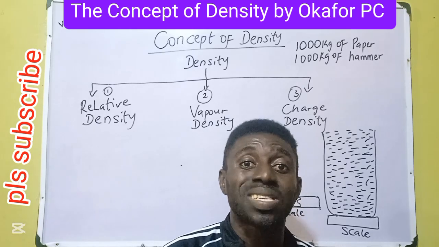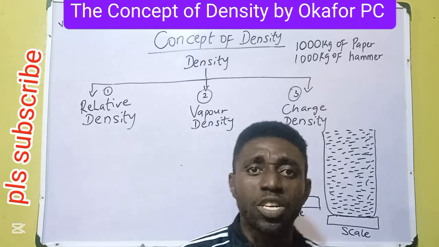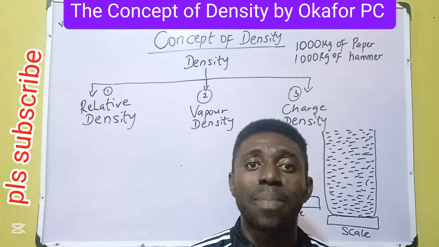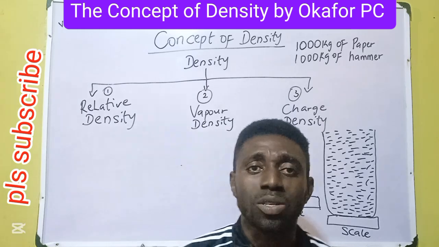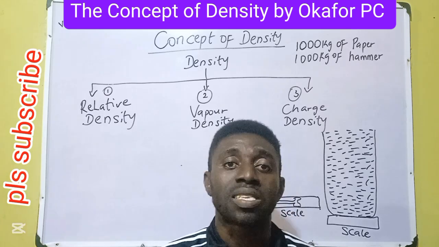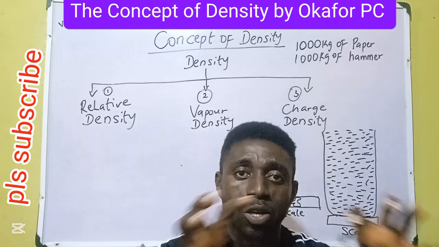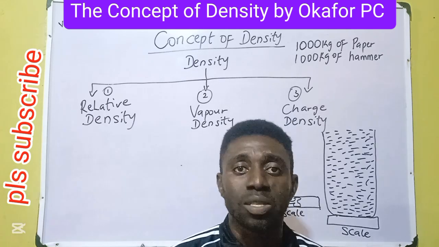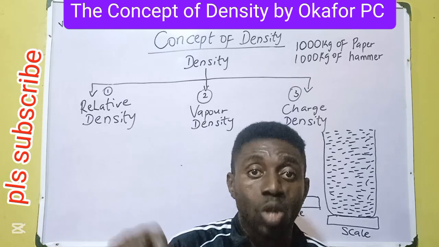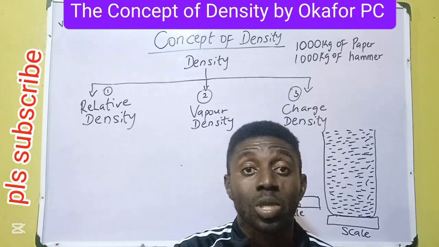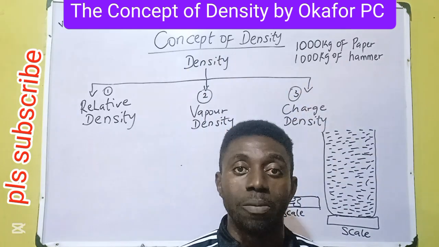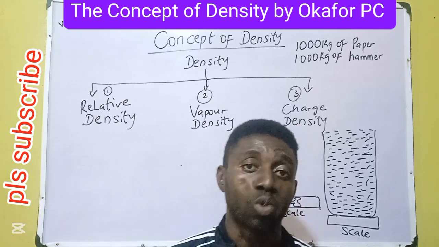So anything that is denser must have more particles. The arrangement of the particles will be in a manner that more particles will be gathered, and that brings about compression. So the particles are highly compressed, thereby increasing the density. Whereas a football is filled with air, which gives it that spherical shape. But shot put is not filled with air. Every portion of shot put has solid particles in it. So shot put contains more particles compared to a football, even though a football appears to have a greater volume, but it's less dense compared to what? Shot put.